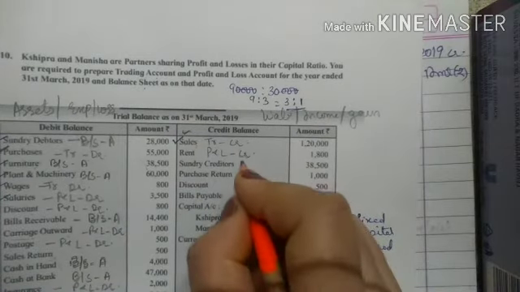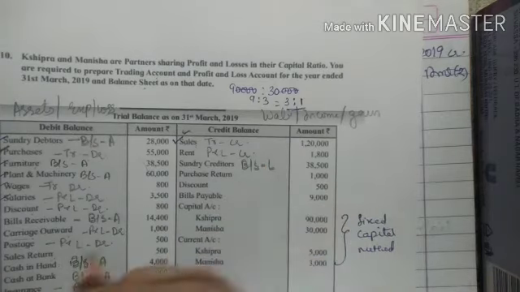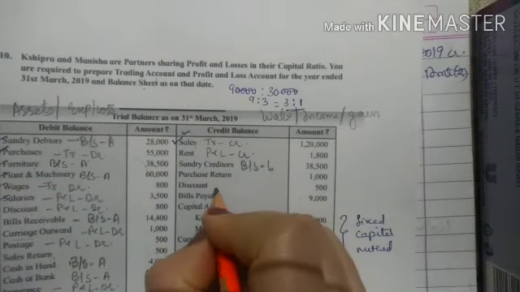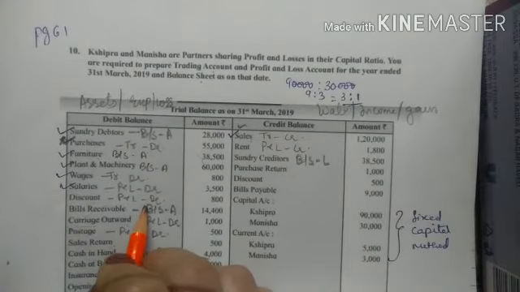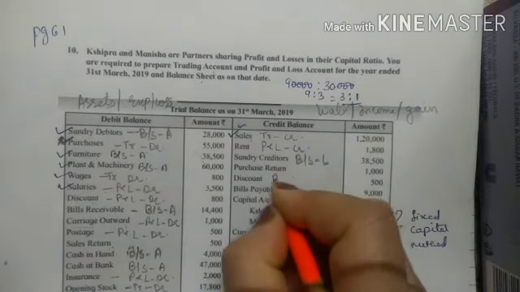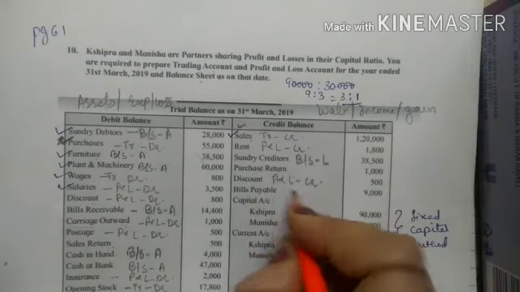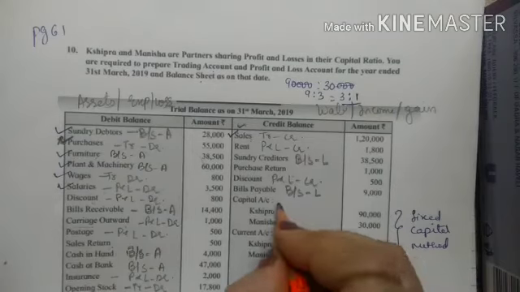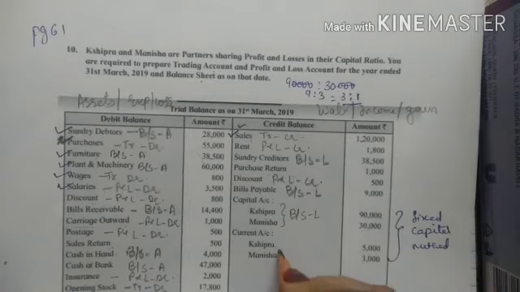Then sundry creditors, again it's a liability, so balance sheet liability side. Purchase return, we have already seen that we will deduct it from purchase. Next is what? Discount. Now say discount was given in the debit side also, so when it is given in the debit side, you will write in the P&L account debit side. When it is given in the credit side, you will write in the P&L account credit side. Next is what? Bills payable. So bills payable is a current liability, so balance sheet liability. Capital account, it will be transferred to the balance sheet liability. Why? Because we are preparing current account.